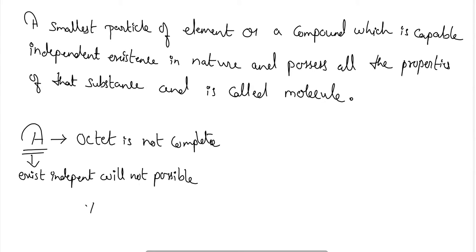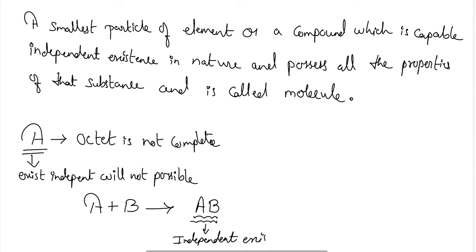Either it can form a group of atoms such as A plus B, that is a group of two atoms, and form such an entity or substance which is capable of independent existence. So this particular grouping of elements can be of two types.